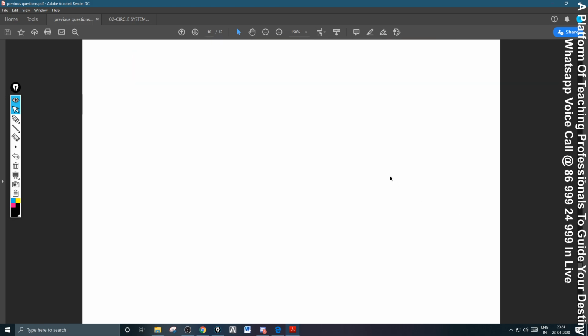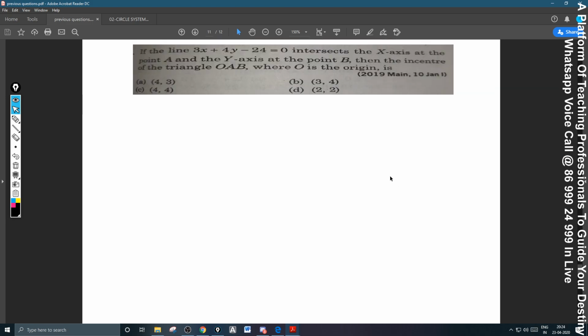Next, the line: if the line 3x plus 4y minus 24 equal to 0 intersects the x-axis at the point A and the y-axis at the point B, then find the incenter of the triangle OAB, where O is the origin.